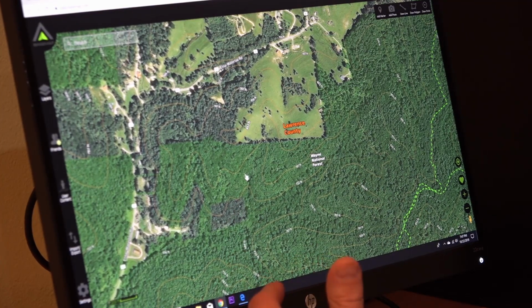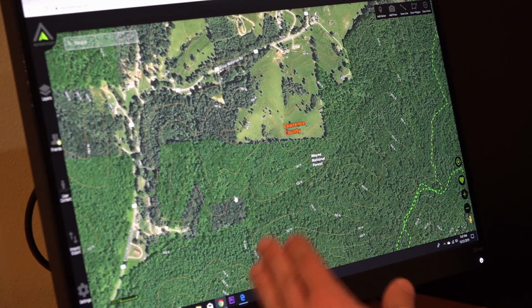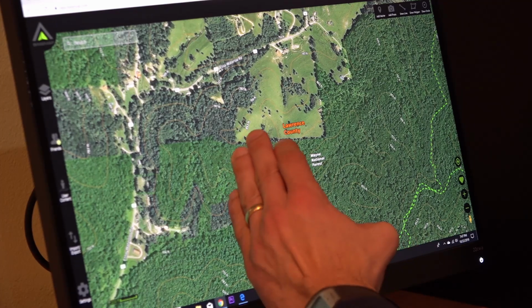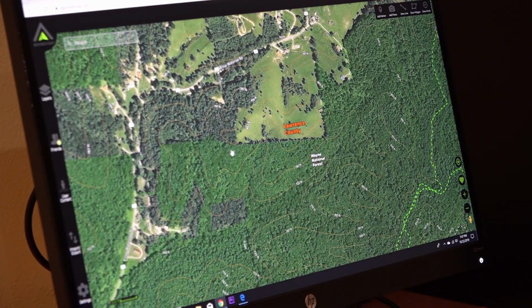So for a public land hunt, I want to analyze this stuff. Here's another little draw that comes up. Deer can come right up here and hook into that field. So right in here is the area, if I'm planning an evening hunt, that I want to really try to hone in on to find a setup. Now, the other question is, how am I going to get into this spot?